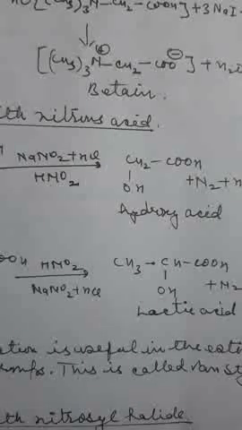This is more acidic because it does not have a free amino group. Therefore, titration of this product with a standard base can be used for quantitative estimation of an amino acid. The analytical method is called the Sorensen formol titration method.